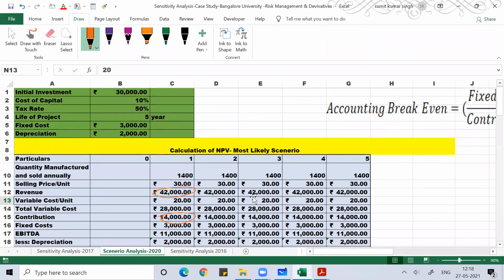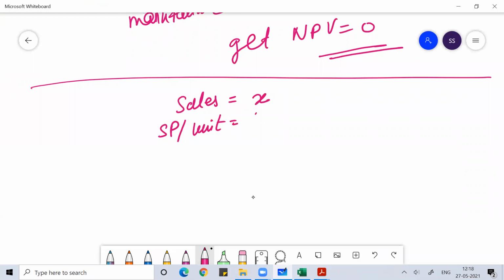Now, selling price per unit is how much? Selling price per unit is 30. Variable cost per unit is 20. So I can write selling price per unit is 30 rupees, right? Per unit, selling price per unit is 30.